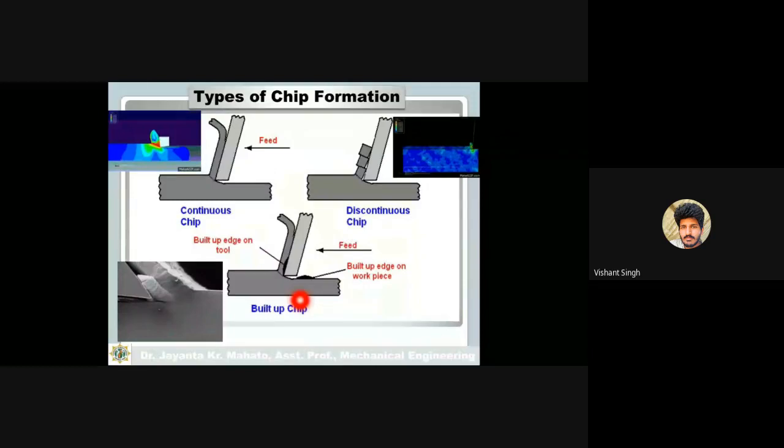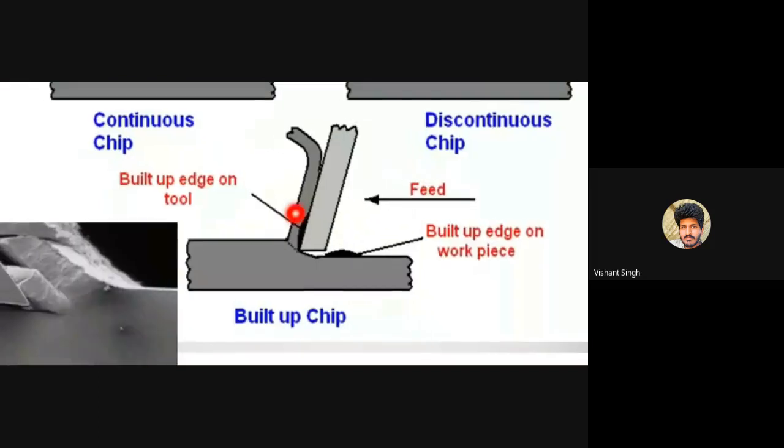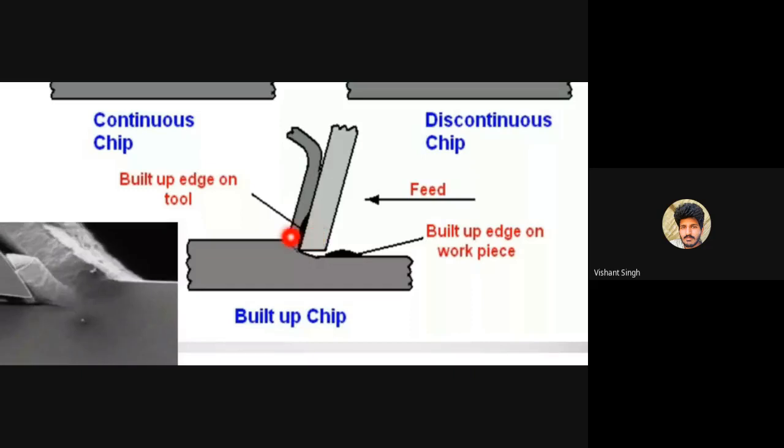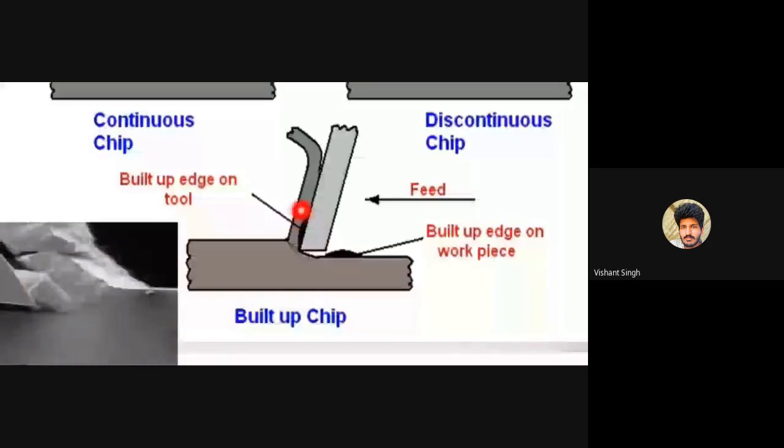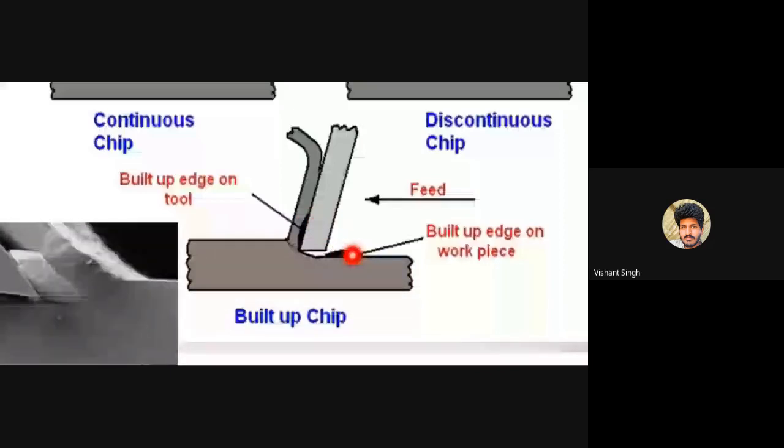Here is a built up edge. Just see here, the material will stick. The material from the chip sticks on the face of the tool. This is the tool, and sometimes this type of edge will form.